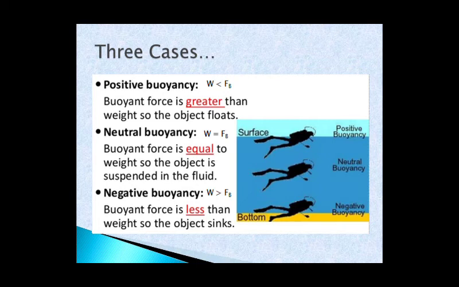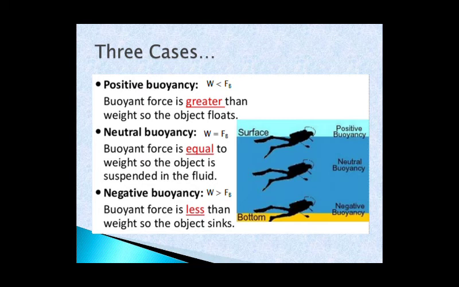First case, the weight of the body is less than the buoyant force. That means the buoyant force applied by the liquid is greater. So it will not let the body sink in it, get inside it, or get immersed in it.